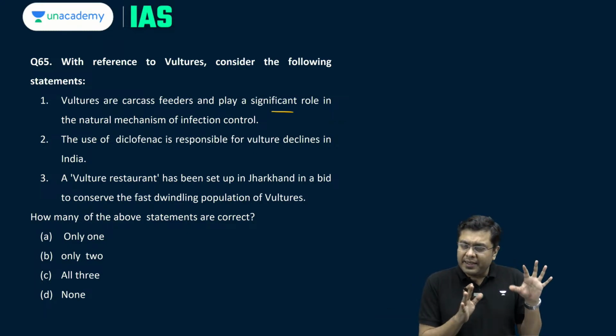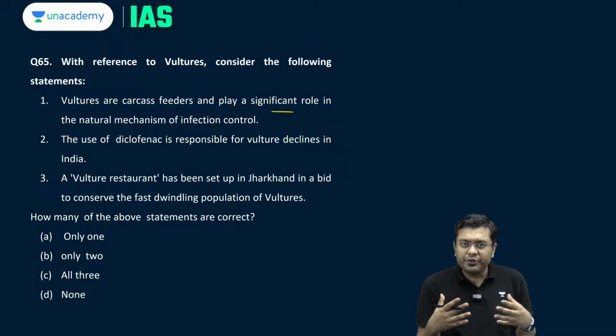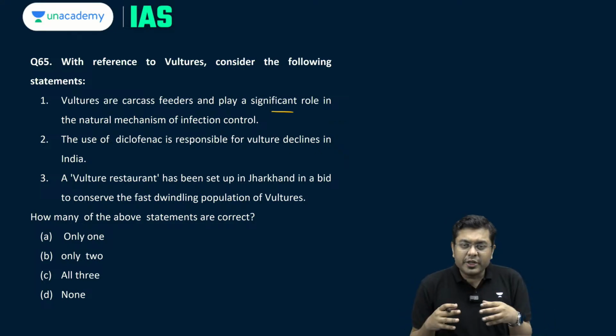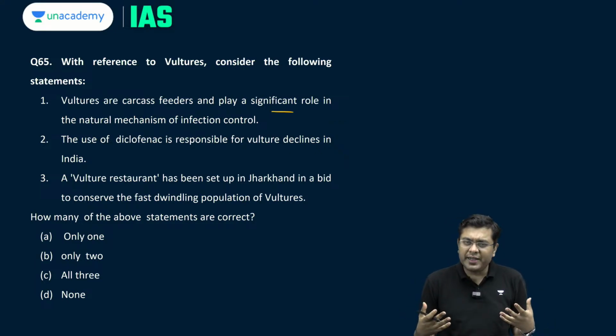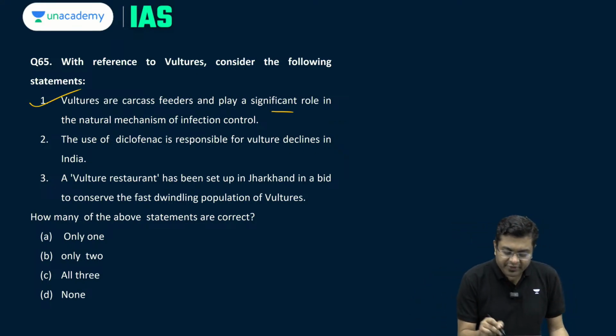Now, generally in the dead carcass, you will have varying germs and pathogens which can spread diseases. But vultures, over a period of evolutionary cycle, have built an internal system which is resistant to these germs. So by consuming these dead organisms, they are able to get rid of the infectious nature of this carcass. So, this is correct.